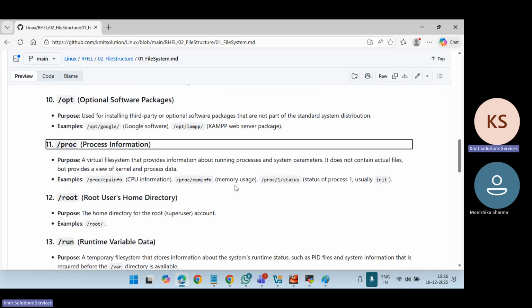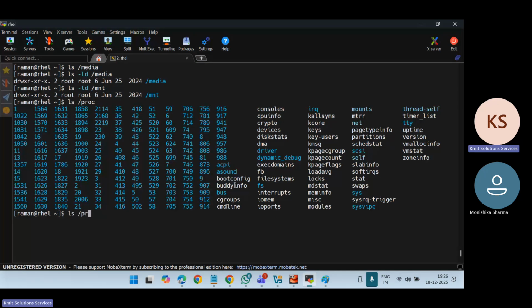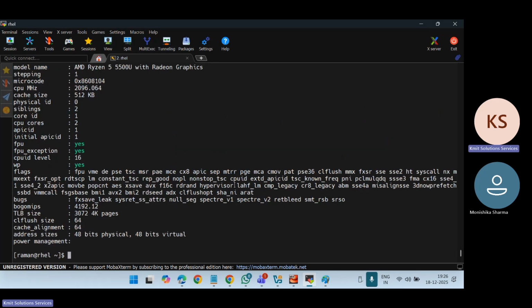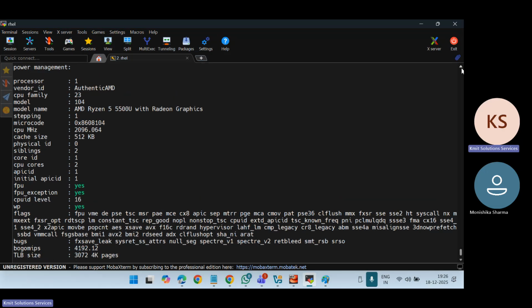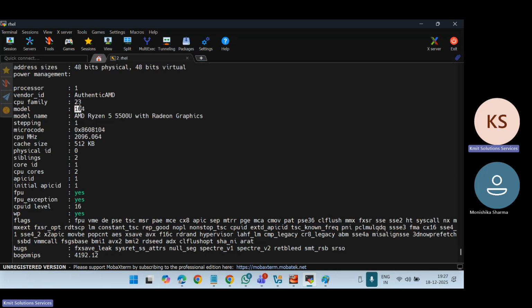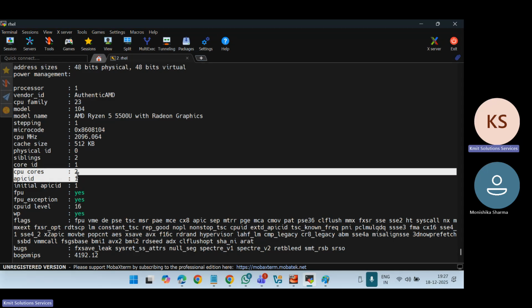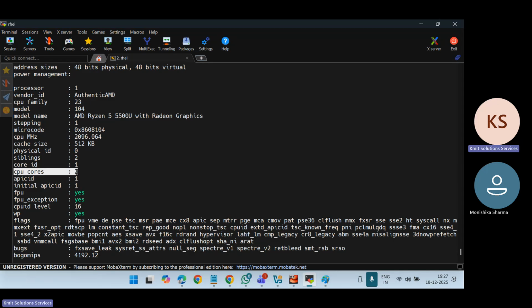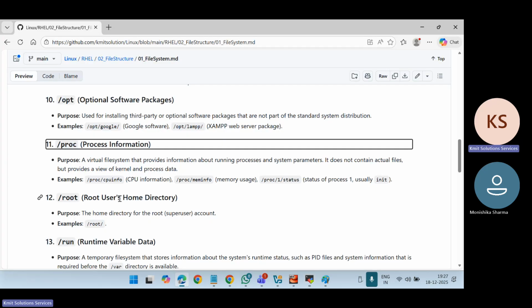like CPU information. So if I say cat /proc/cpuinfo, it will give you the CPU information. Like in my case, I'm using AMD Ryzen 5, so this is my CPU model. It will tell you how many processors it has: one processor, CPU family this, and CPU cores, I have two cores. In the same way you can see the information about memory, status, etc.